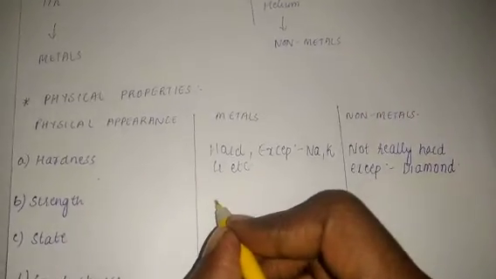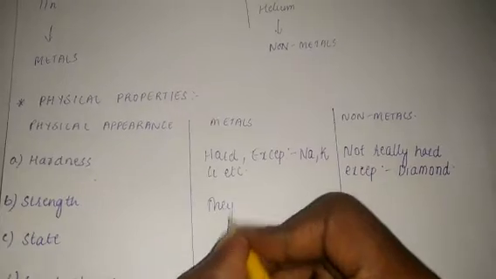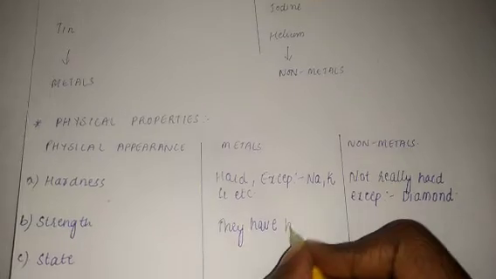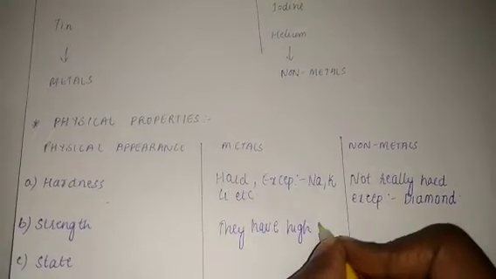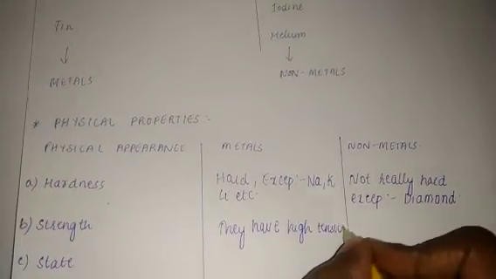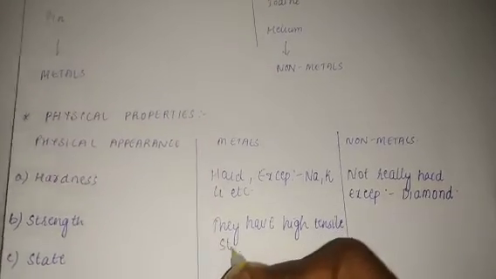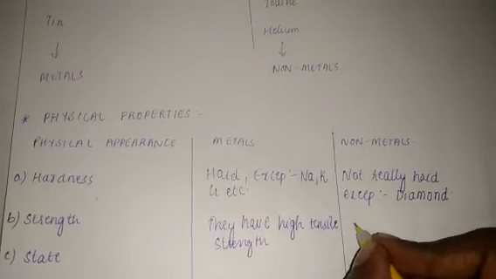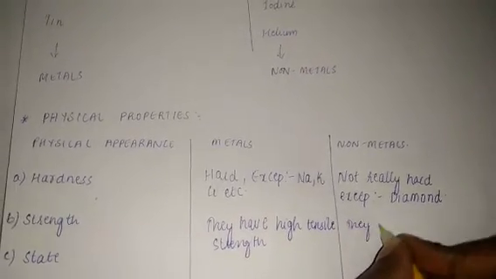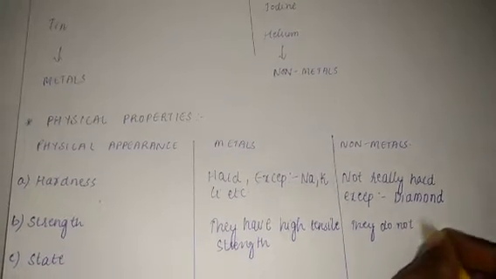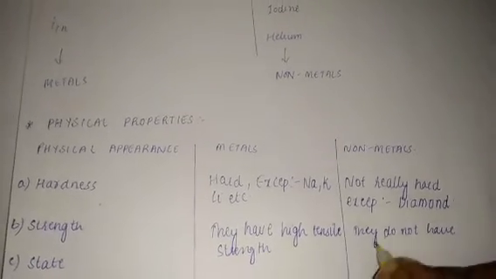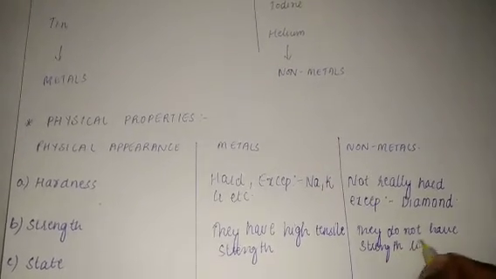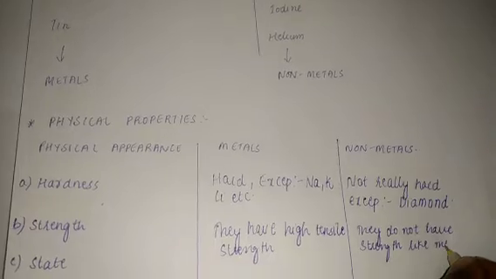Strength: metals have high tensile strength, but non-metals do not have strength like metals.